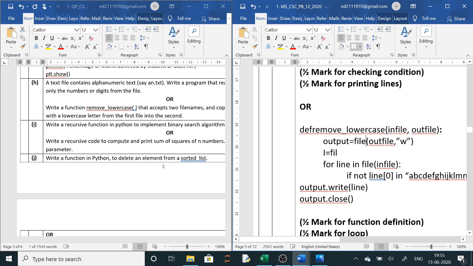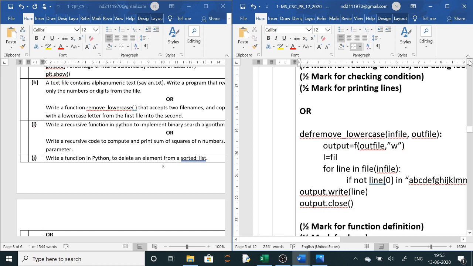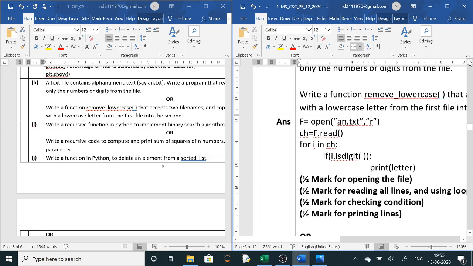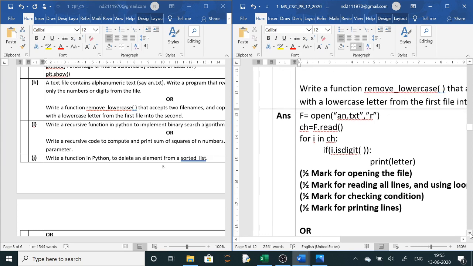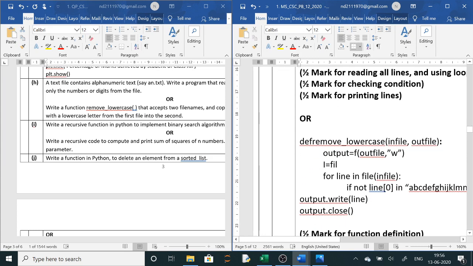So instead of this, we have to open the file. Here we have to open the file in read mode and we have to open the file in write mode. We are opening out file in write mode, and in file we are opening in read mode.